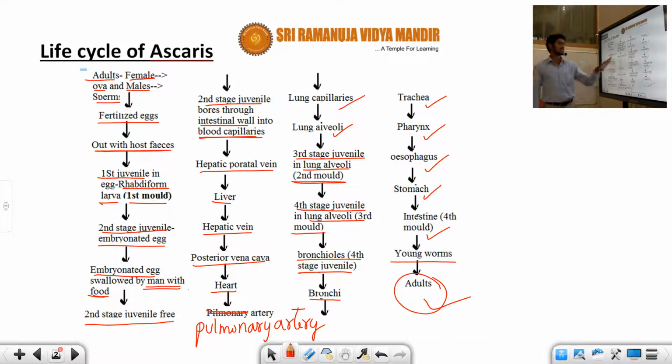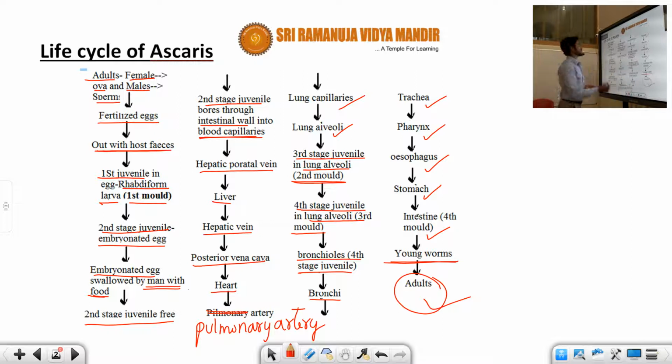The fourth juvenile stage we can also observe in the lung alveoli, and from this lung alveoli it passes into the bronchi and trachea, pharynx, and esophagus, which is nothing but the food pipe, and passes to the stomach, and again passes to the intestine, and finally converts into a young worm. This young worm becomes an adult Ascaris again.